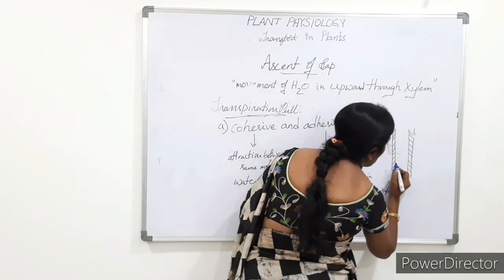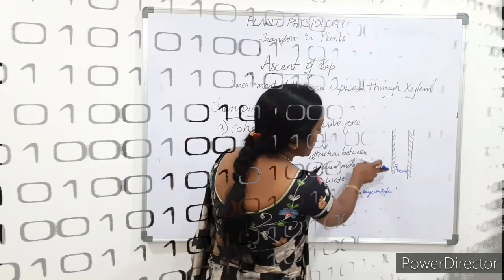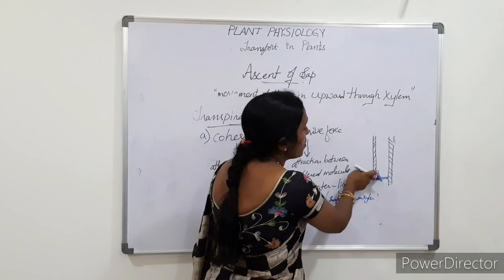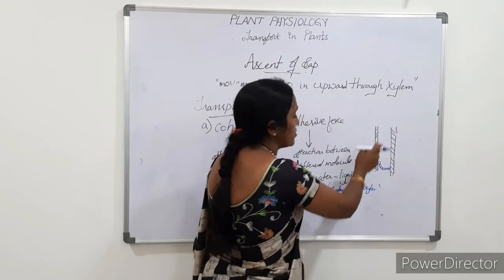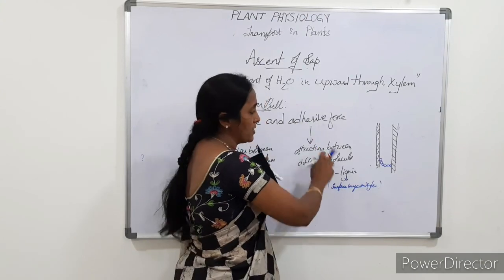And these are the water molecules. How does the whole water column move continuously? By means of two forces, cohesive and adhesive forces.